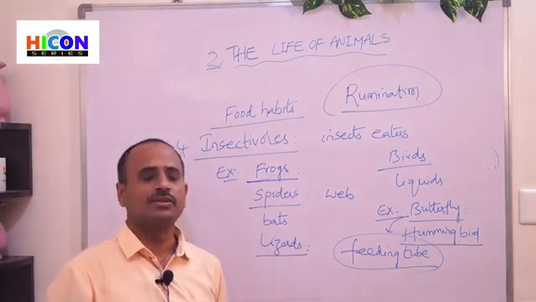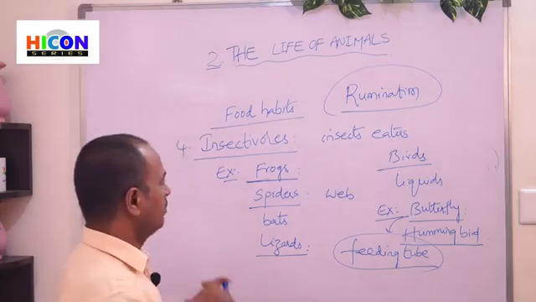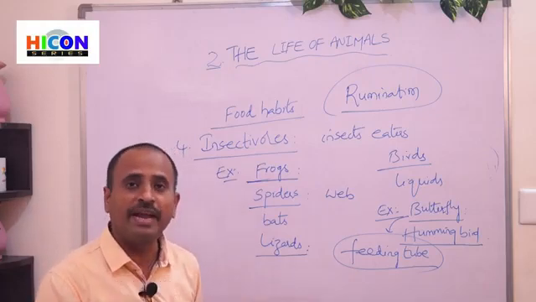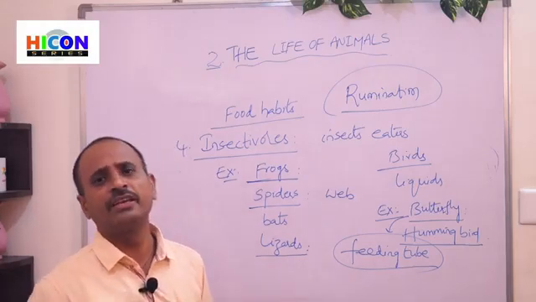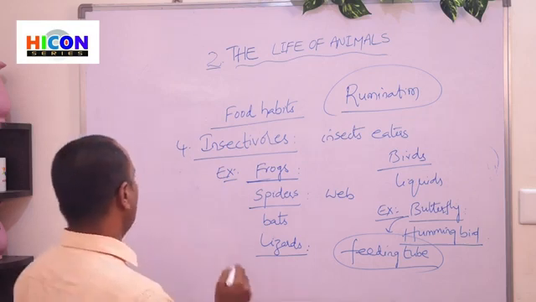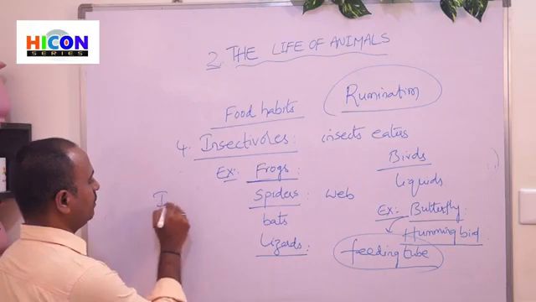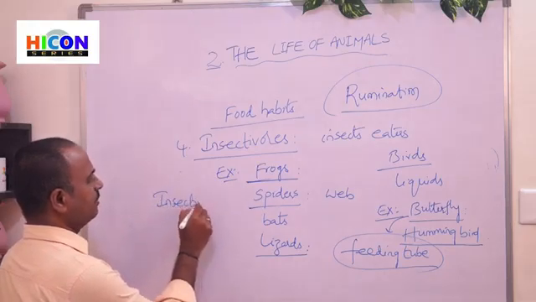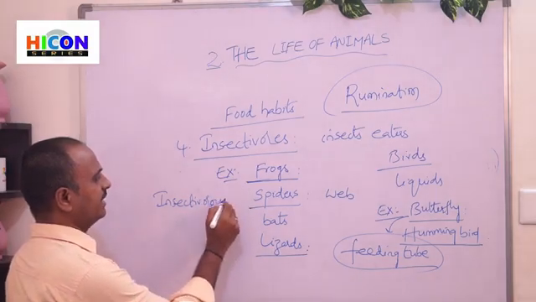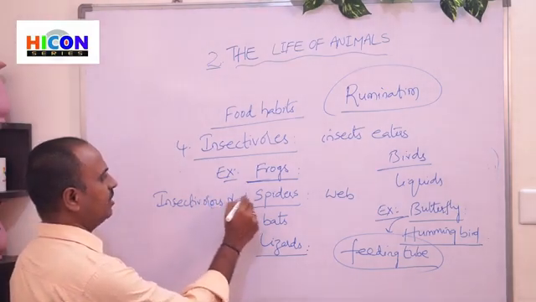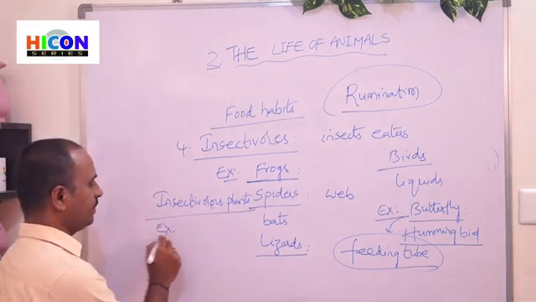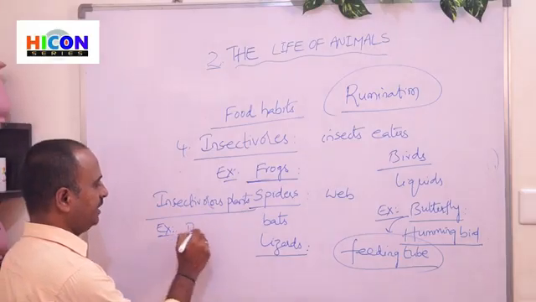In the same way, there are some plants which eat insects only. Those plants are called insectivorous plants. So there are also insectivorous plants, that means some plants can eat only insects. Those plants are called insectivorous plants. The examples for the insectivorous plants are the pitcher plant,